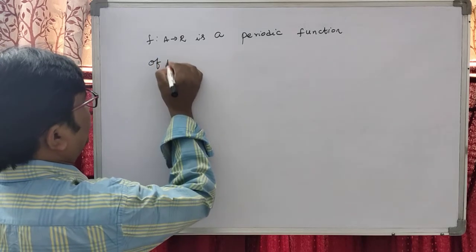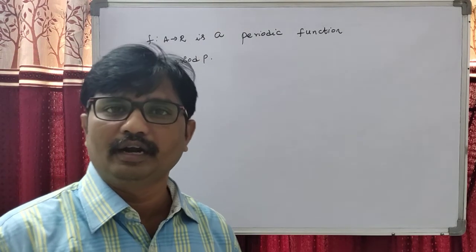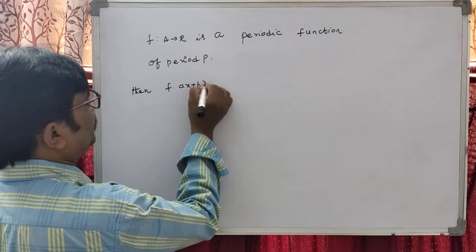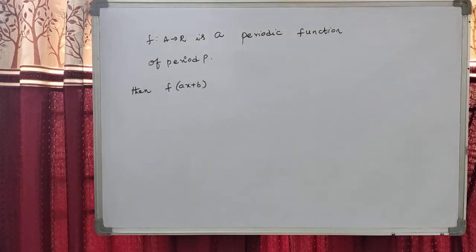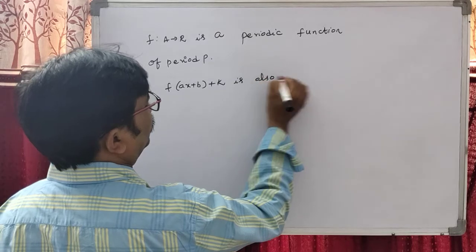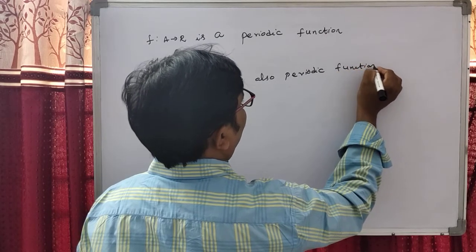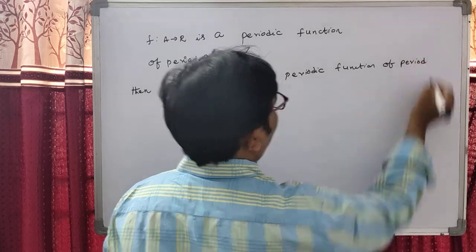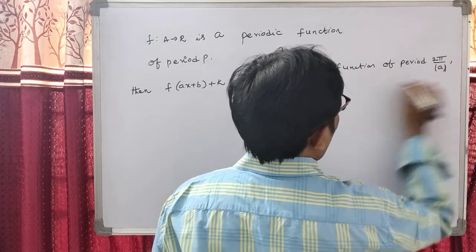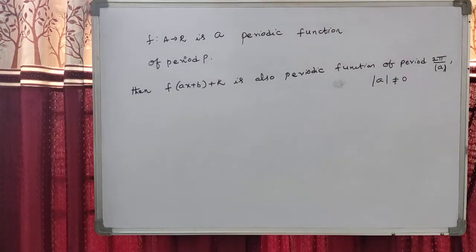Periodic function of period p. So my dear students, if f mapping A to R is a periodic function of period p, then f of ax plus b plus k is also a periodic function of period 2 pi by modulus of a, where modulus of a is not equal to 0.